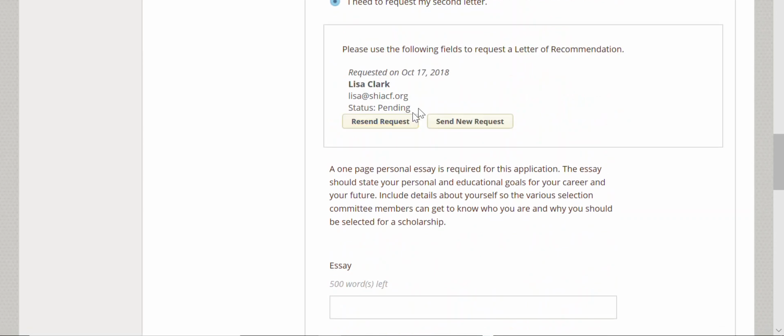You can log back into the application right up until the deadline of February 1st to see if the status changes to complete. If it says complete, the person you asked submitted the letter as requested. All letters of recommendation must be completed by the February 1st deadline or your application will not be processed. It is up to you to log back into the application and keep checking whether or not your letter has been submitted. If that person has not come through for you and the deadline is getting close, you are able to go back into the application and send a new request or upload a paper letter.